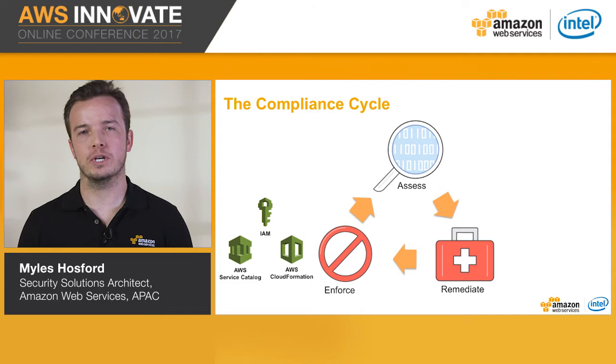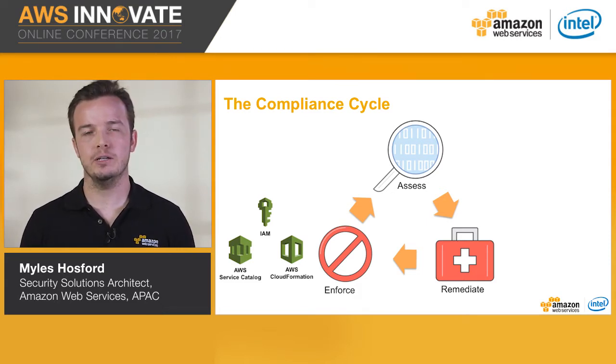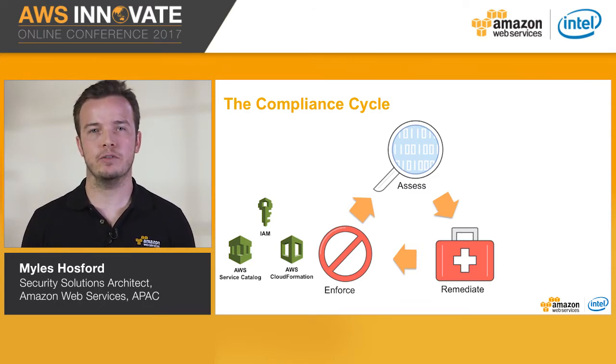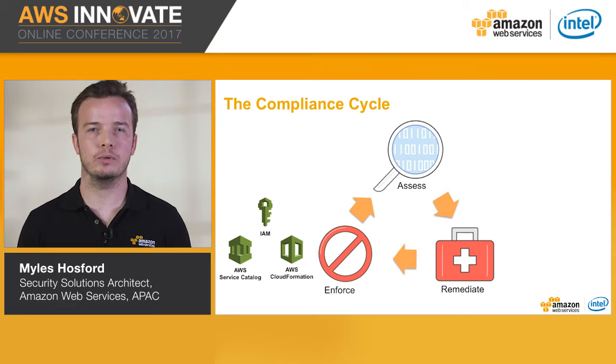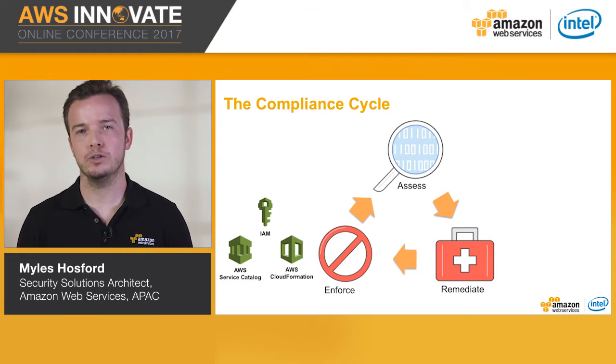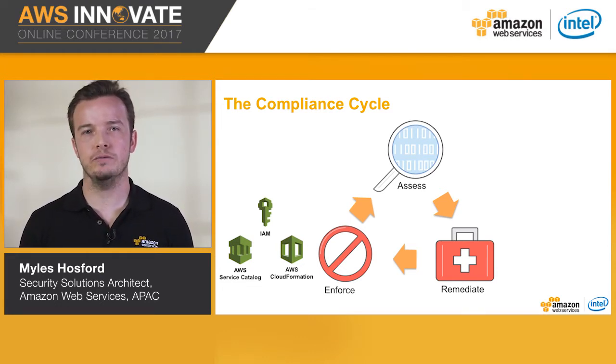In terms of enforcing compliance, we have a number of services that can help you. Firstly, AWS Identity and Access Management, which allows you to create users, groups, and roles, prevents users accessing functionality that is out of their job remit in the first place. By adopting the principles of least privilege and segregation of duties, your users should only be able to access services and functionality that they are permitted to do so as part of their role.